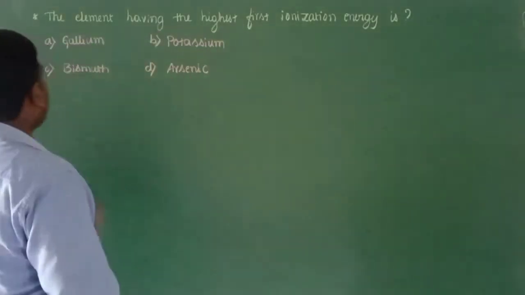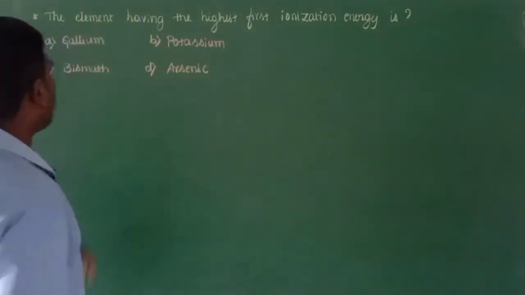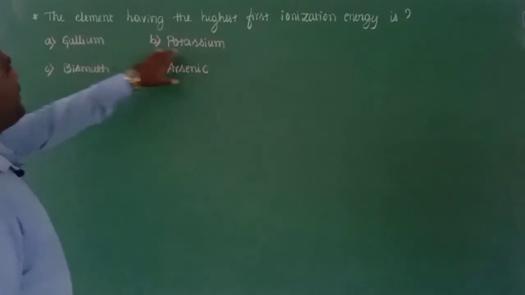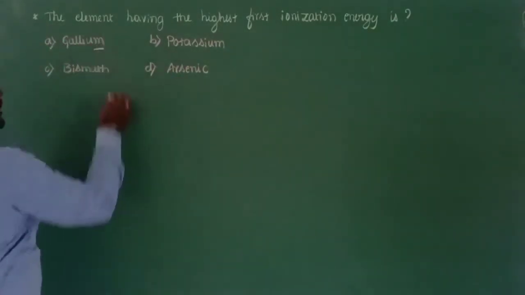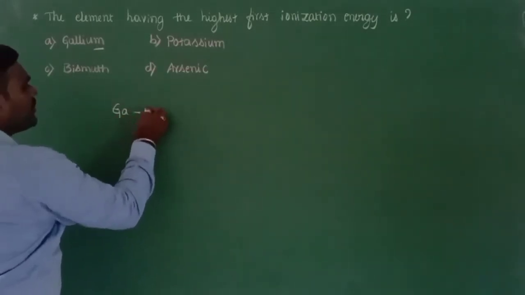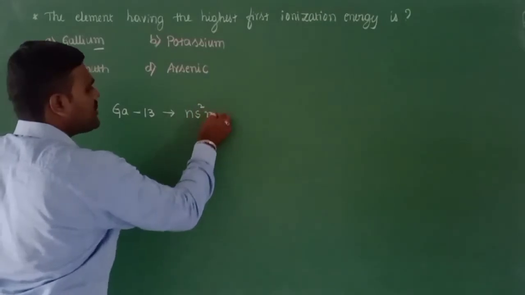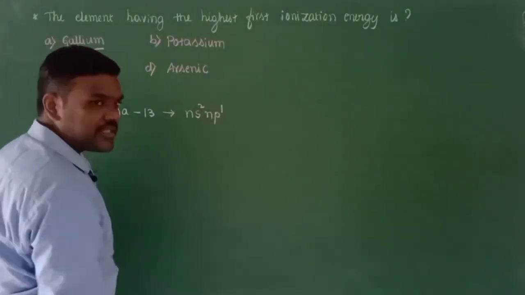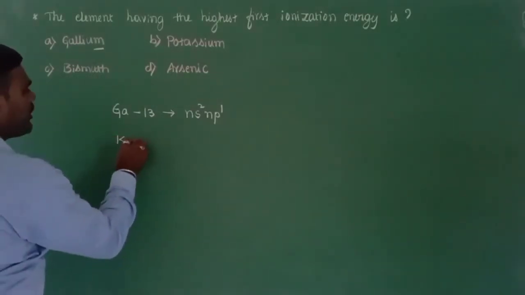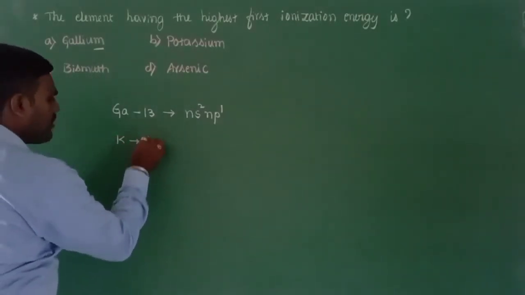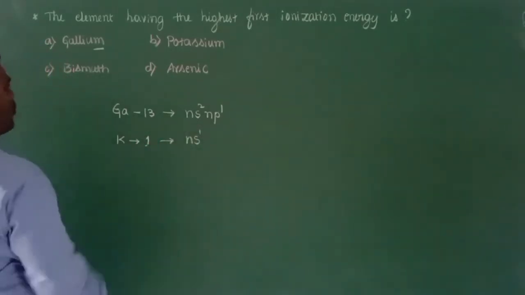The second question is: the element having the highest first ionization energy is. The 4 options given are gallium, potassium, bismuth and arsenic. Gallium belongs to group number 13, which has a general outer electronic configuration of ns2 np1. There are 3 electrons in the outermost shell. The second option, potassium, belongs to group number 1, which has a general outer electronic configuration of ns1.